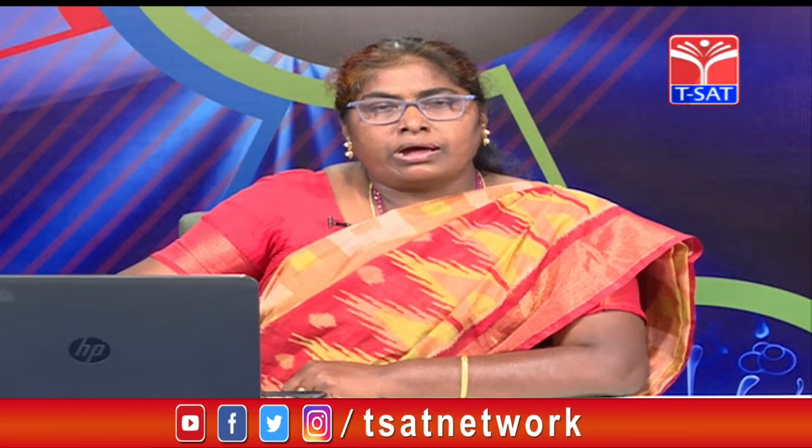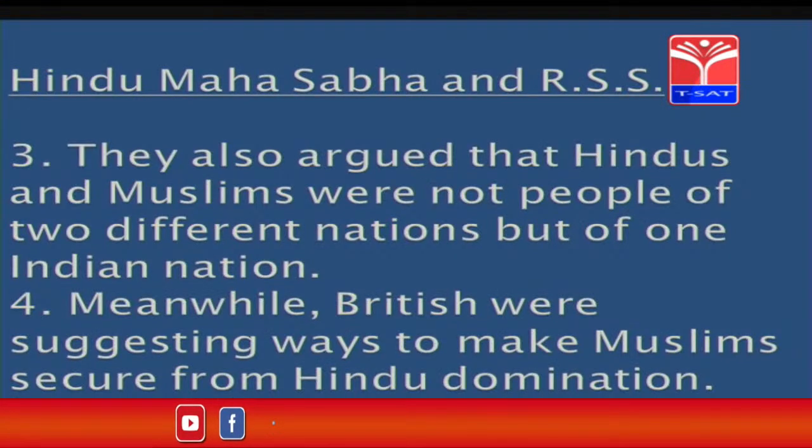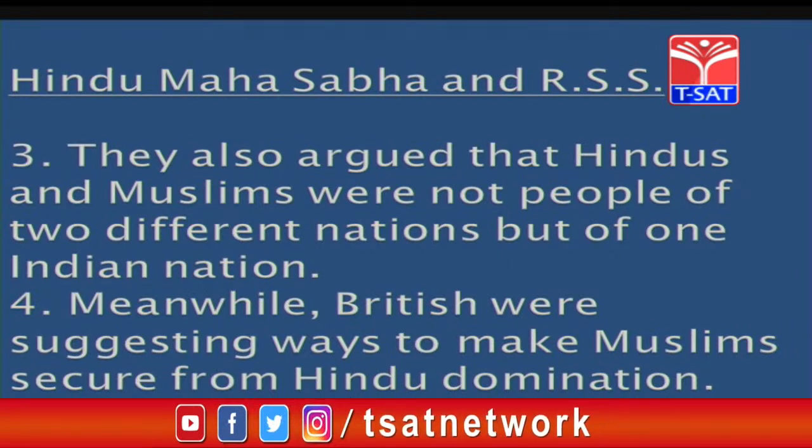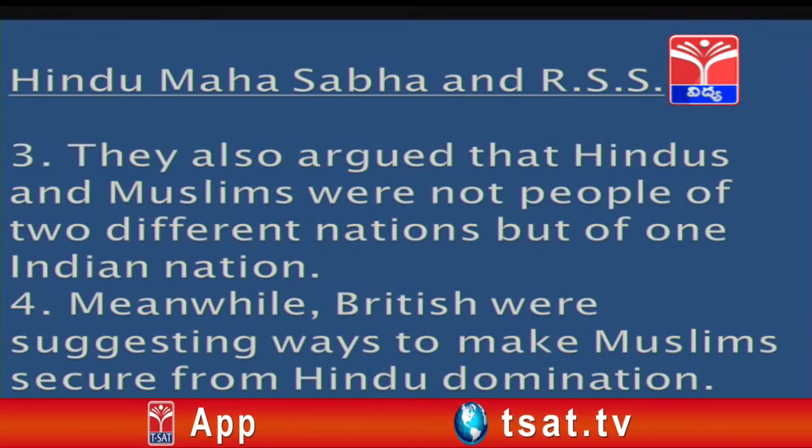Let us learn about the Hindu Mahasabha and RSS, and how religion played a major role during the freedom movement. The Hindu Mahasabha and RSS argued that Hindus and Muslims were not people of two different nations, but of one Indian nation. Meanwhile, the British were suggesting ways to make Muslims secure from Hindu domination.